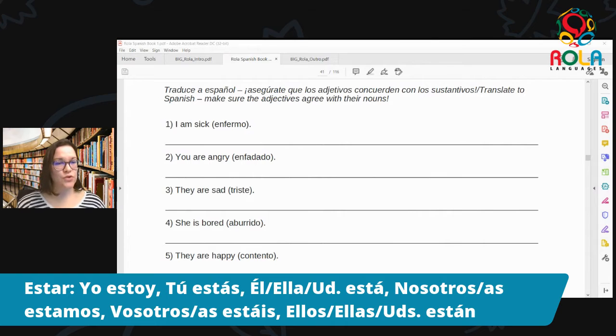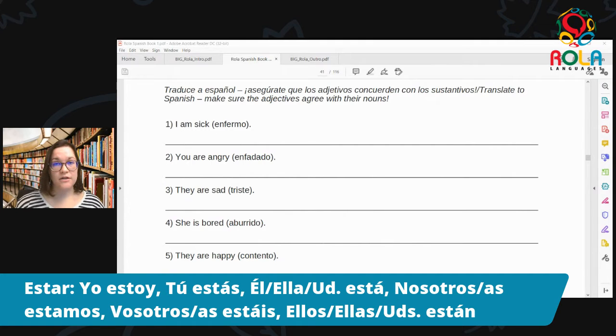Excelente. Ok, on to número 3. They are sad. So now with ellos, we can use either ellos or ellas, depending on how you want to translate. As I mentioned, the word they in English does not have gender, but in Spanish, we have to be more specific if it's ellos or ellas. So I'm going to go with ellos. Ellos, and then the form going with ellos, as you can see from the banner, ellos están. And then we have the word here for sad, which is triste.